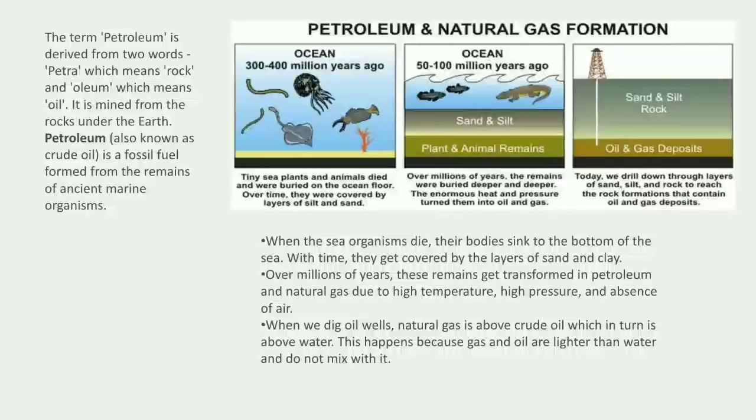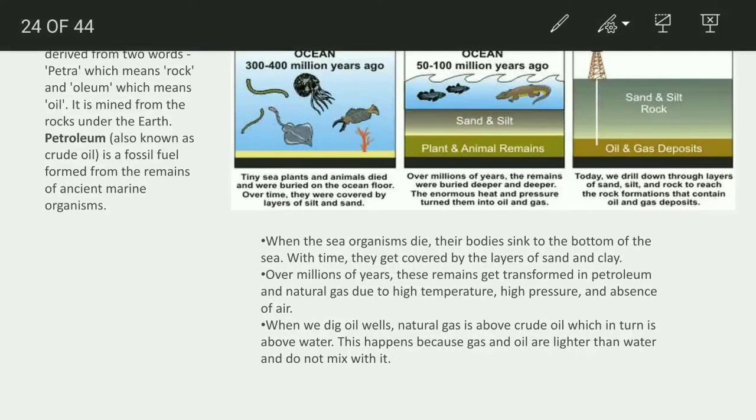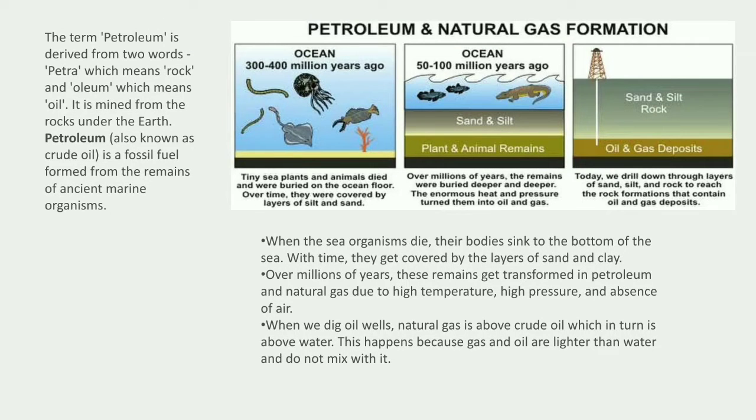Now we will learn about petroleum. The term petroleum is derived from two words, petra, which means rock, and oleum, which means oil. It is mined from the rocks under the earth. Petroleum, also known as crude oil, is a fossil fuel formed from the remains of ancient marine organisms, same as coal, but it formed mainly from marine organisms.